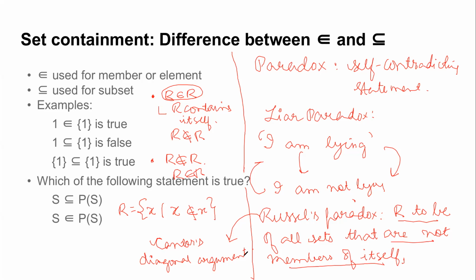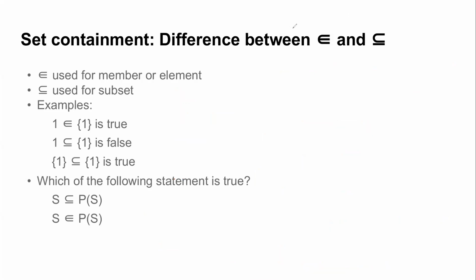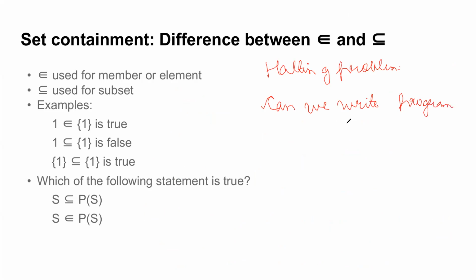And this is very, very relevant in computer science. You're going to hit this problem again and again. Again, something extra, not very relevant to this course, there's a very famous problem in computer science called the halting problem, which is also based on a similar paradox. So let me write the statement of this problem. The statement is, can we write a program which detects an infinite loop?